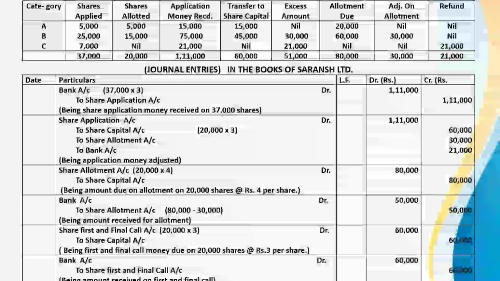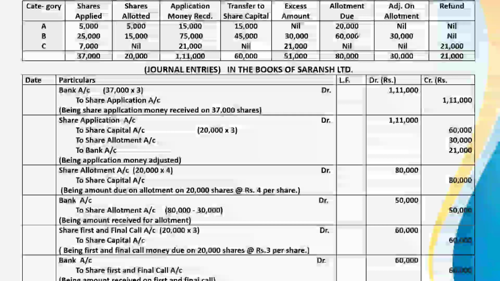In case B, 10,000 into 3, this is 30,000 is in excess. Now in case of C, whole of the amount will be treated as excess and that will be refunded back because no share has been allotted. So total excess amount is 51,000.